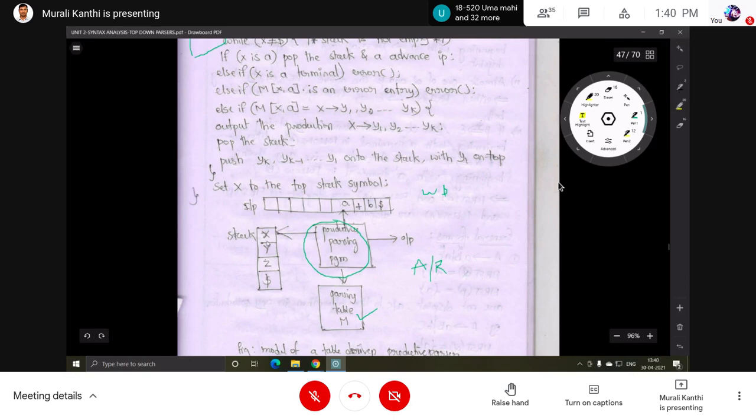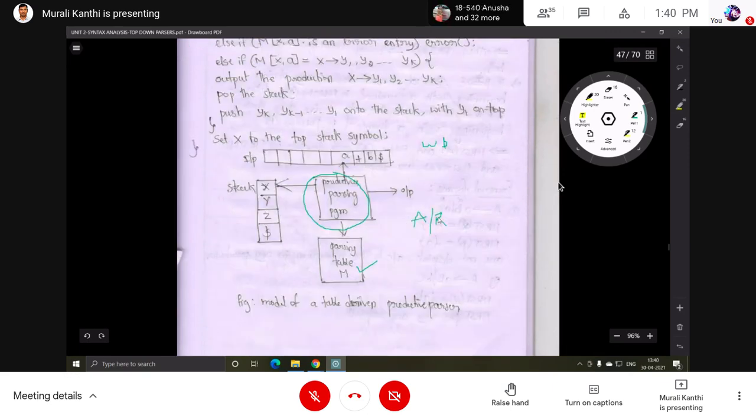Input buffer, stack, parsing table, one predictive parsing program, one output. You are supposed to create this for this diagram: the model of a table-driven predictive parser.